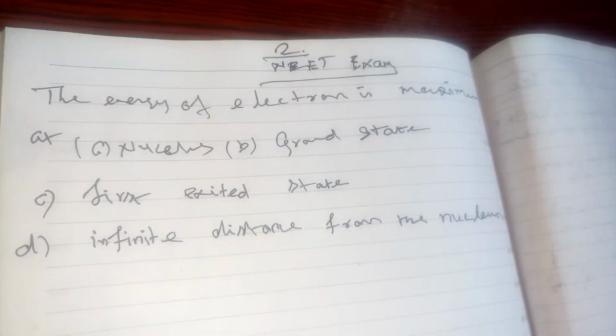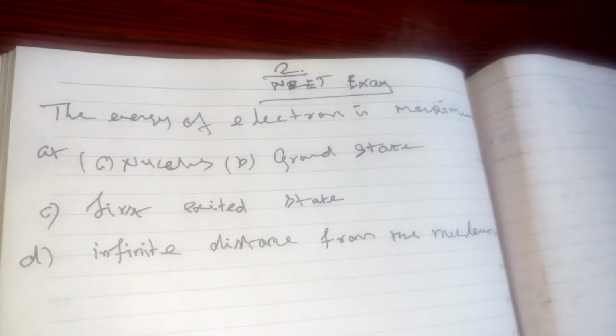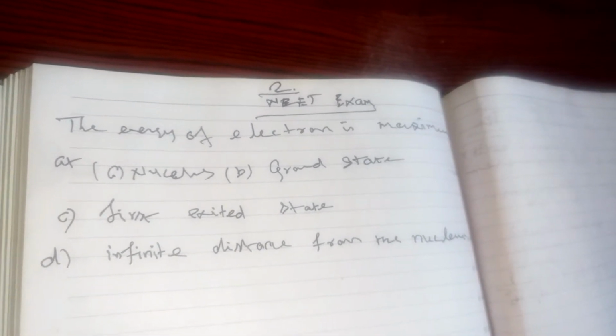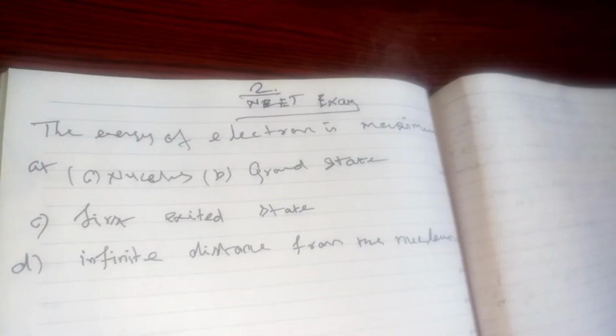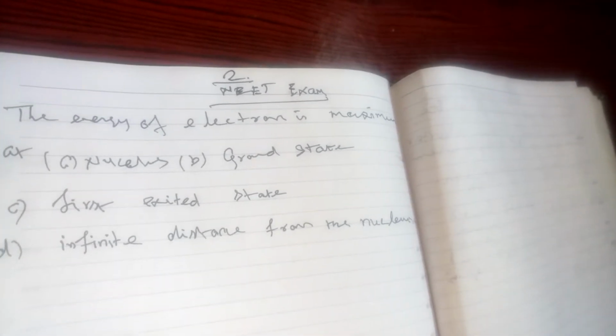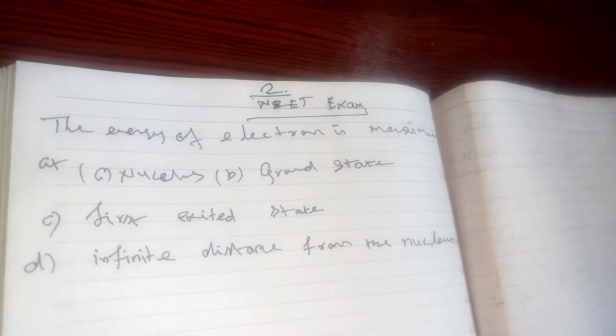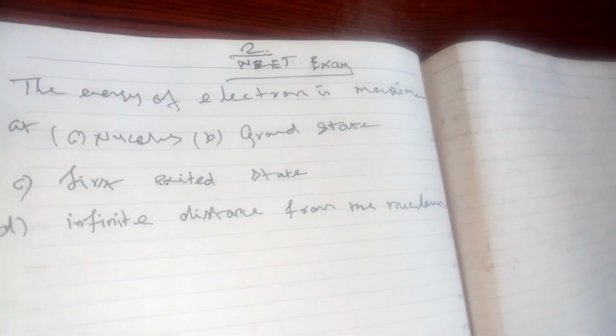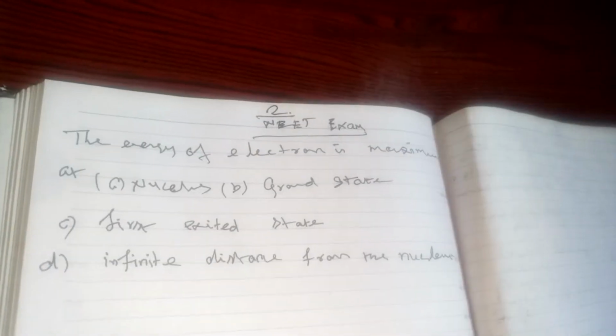Four options are given. The first option is nucleus, the second option is ground state, the third option is first excited state, and the fourth option is infinite distance from the nucleus. See, the first option is totally wrong.